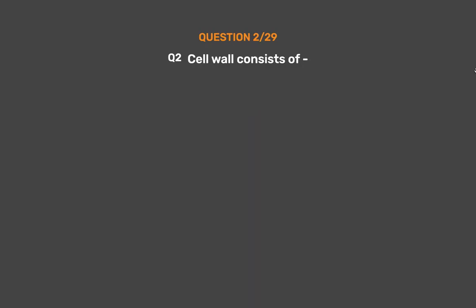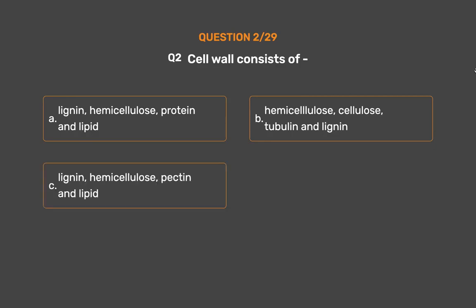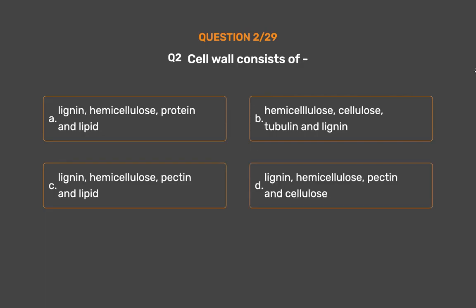Question number 2. Cell wall consists of Option A. Lignin, hemicellulose, protein and lipid. Option B. Hemicellulose, cellulose, tubulin and lignin. Option C. Lignin, hemicellulose, pectin and lipid. Option D. Lignin, hemicellulose, pectin and cellulose. The correct answer is Option D.